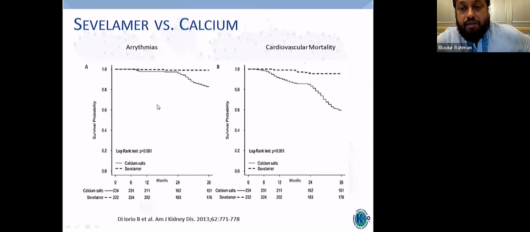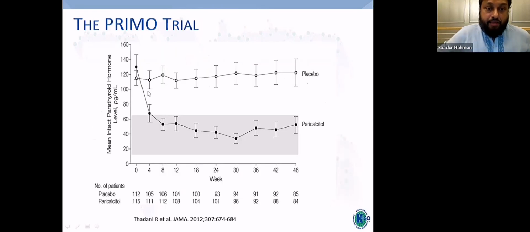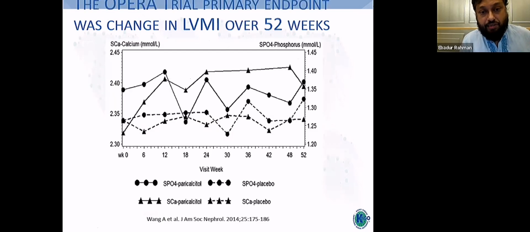And the same thing, if you use calcium containing binders, you will have higher incidence of arrhythmias and cardiac mortality compared to Sevelamer. The other one is paricalcitol. Paricalcitol is a non-calcemic vitamin D. It is actually a synthetic vitamin D analog. And this one effectively reduces the PTH without causing hypercalcemia, unlike vitamin D, which causes hypercalcemia plus reduction of PTH.